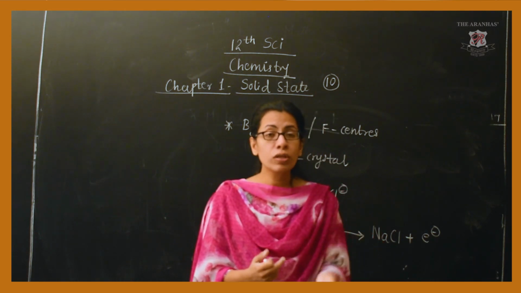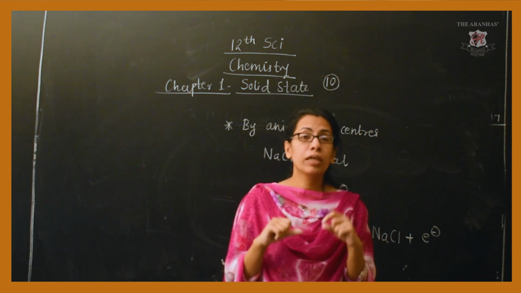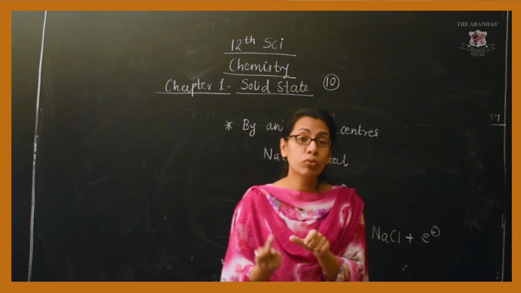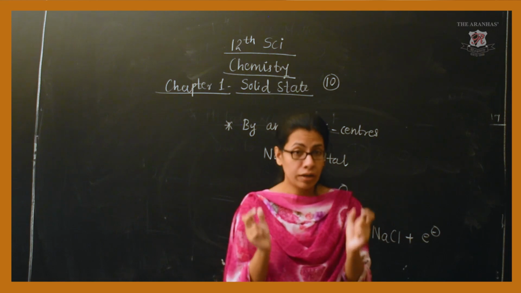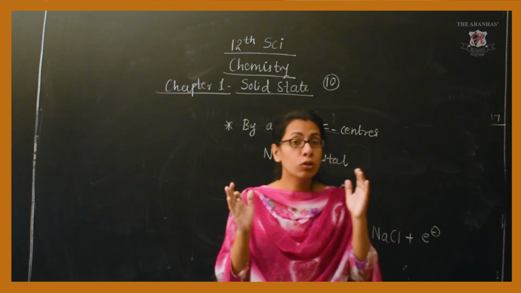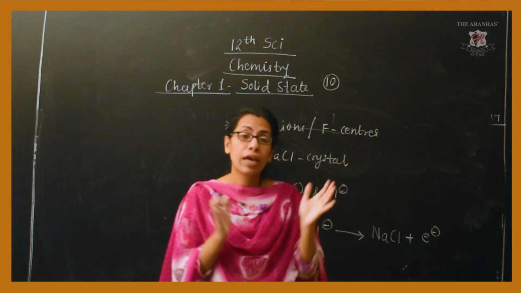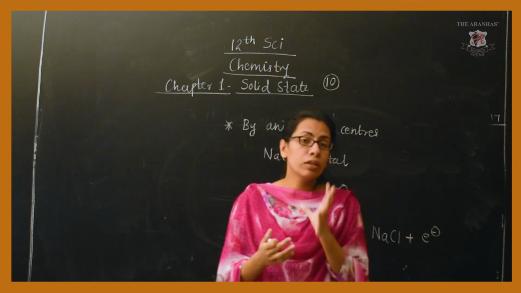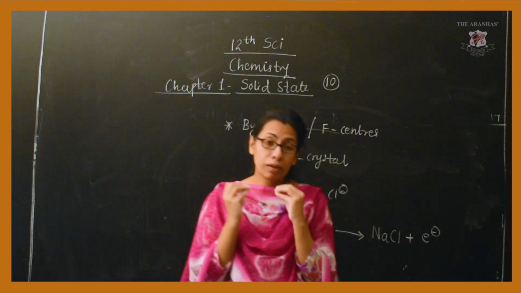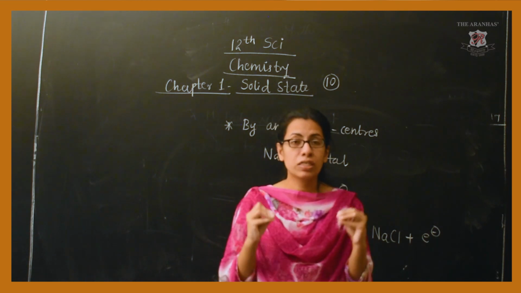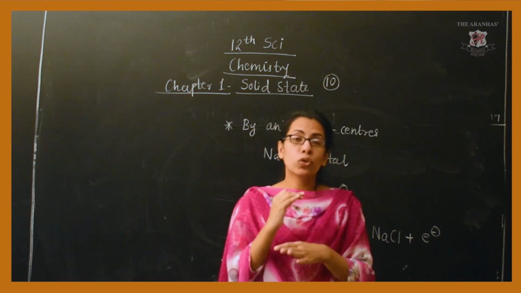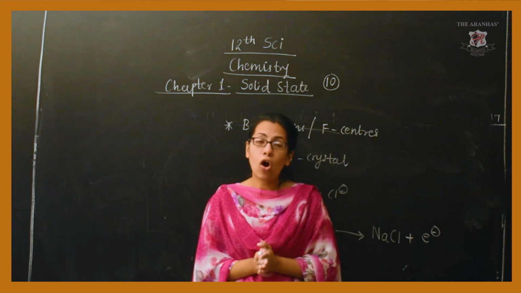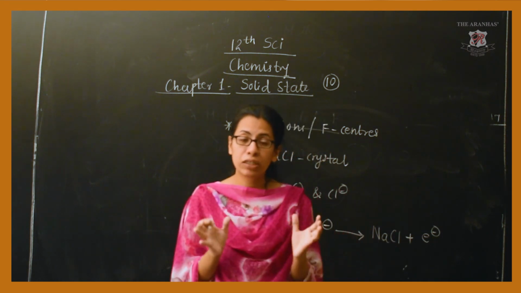These released electrons will now occupy the positions which are now vacant due to the absence of chloride anion, and in the end we get formation of F centers, and this process results in color. In the beginning, whichever the crystal was, it was colorless. So this process gives color to the colorless crystal. So I hope all these defects are very clear to you now.